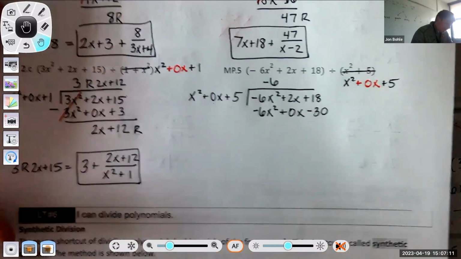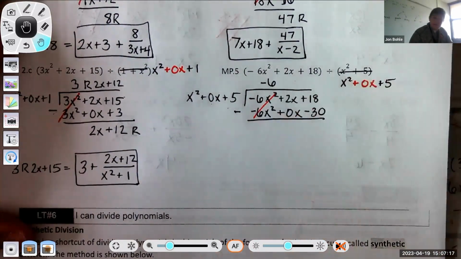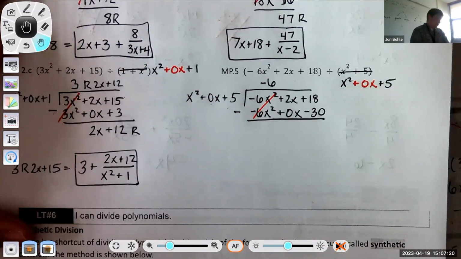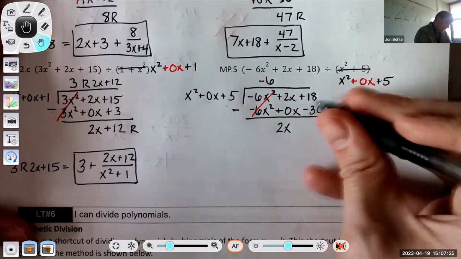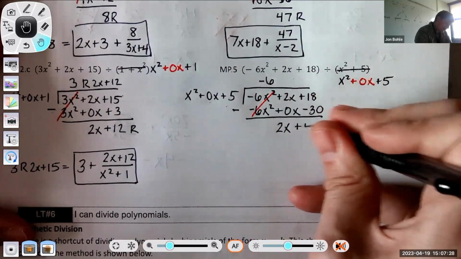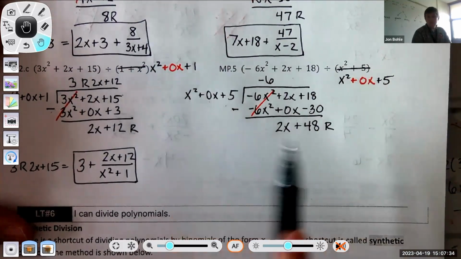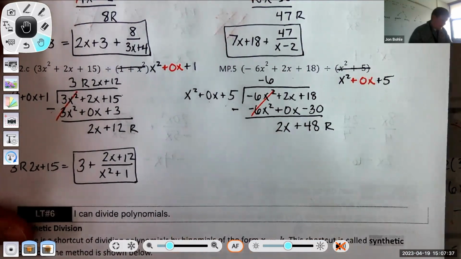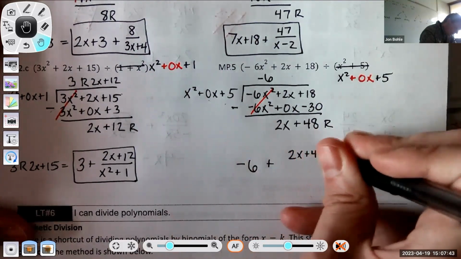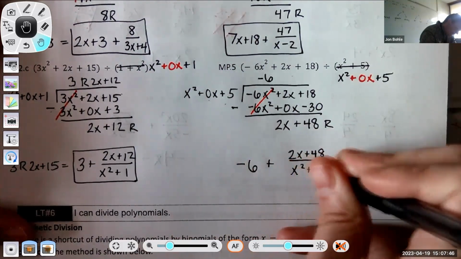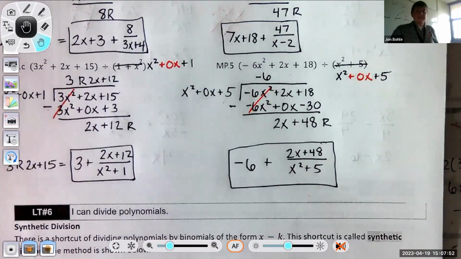Once I have that all multiplied through, again, you are going to subtract. Negative 6x squared minus negative 6x squared is 0. 2x squared minus 0x squared is 2x squared. 18 minus negative 30, 18 plus 30 is the same thing, so that's 48. I know that this is the remainder because the degree of this term is larger than the degree of this. Therefore, my answer is just going to be negative 6 plus 2x plus 48 divided by x squared plus 5. And that's long division.